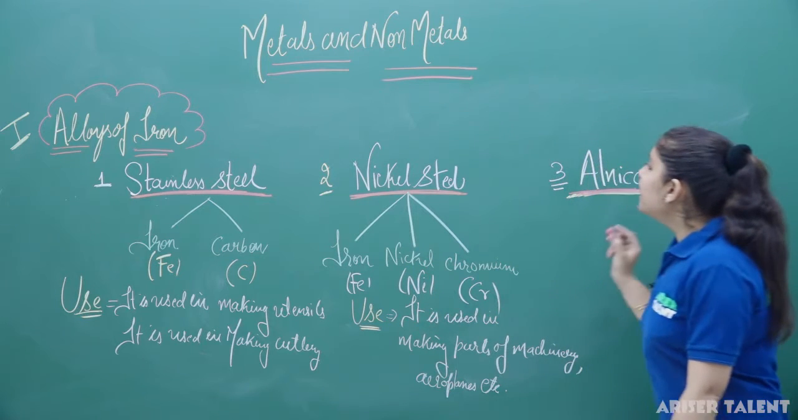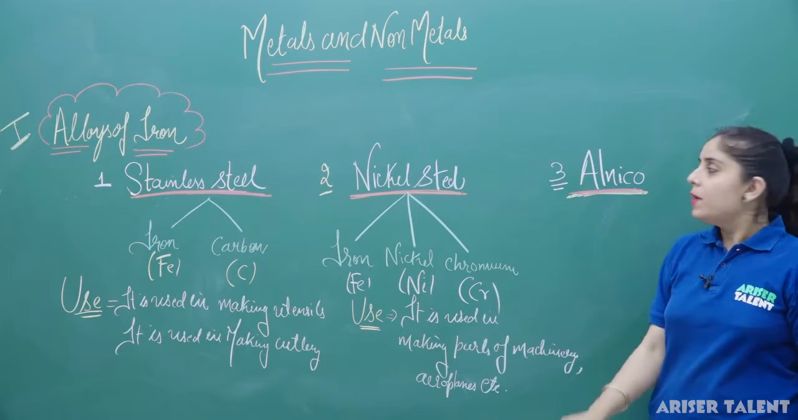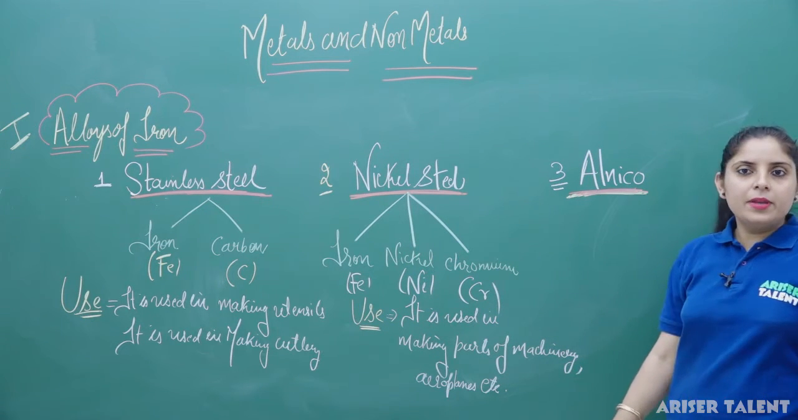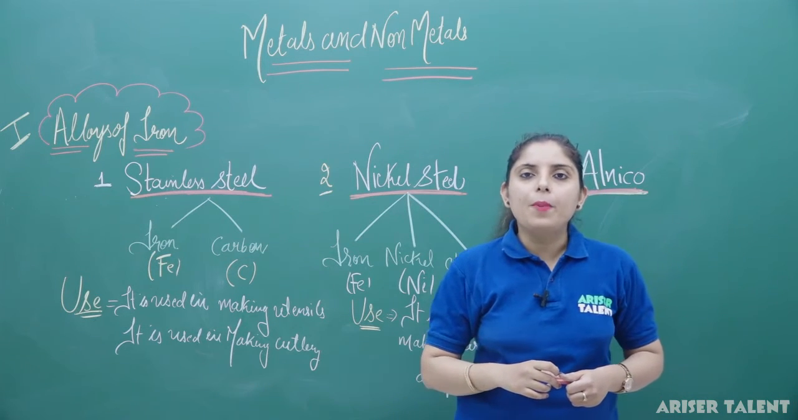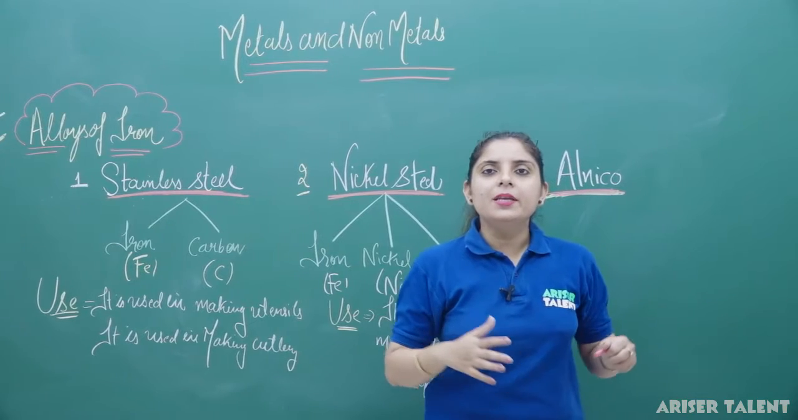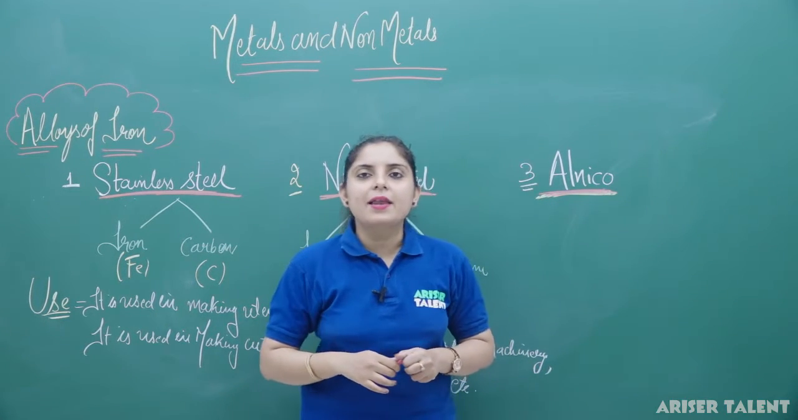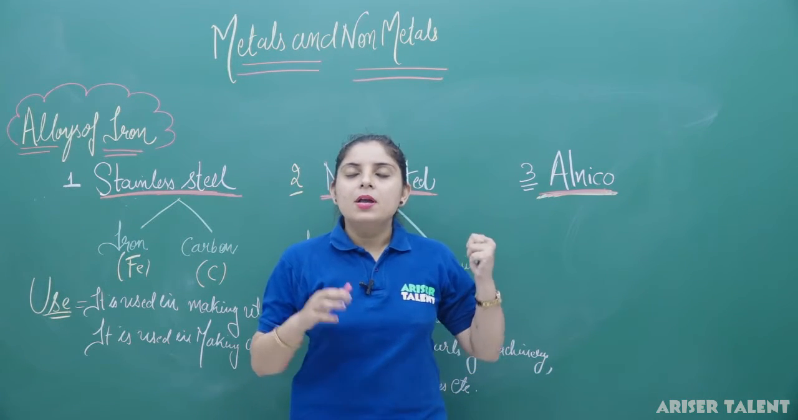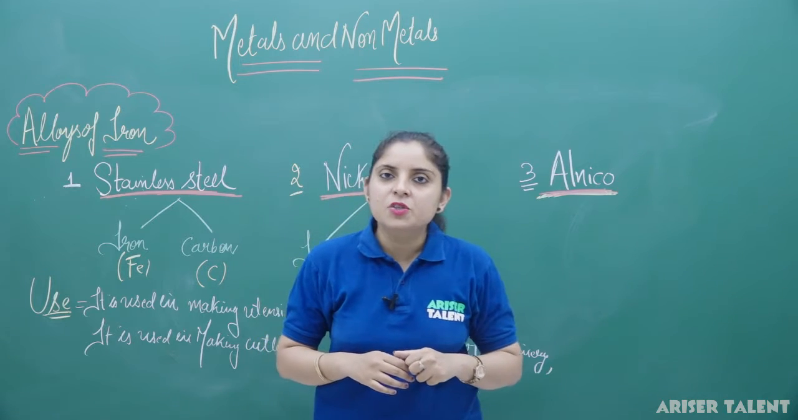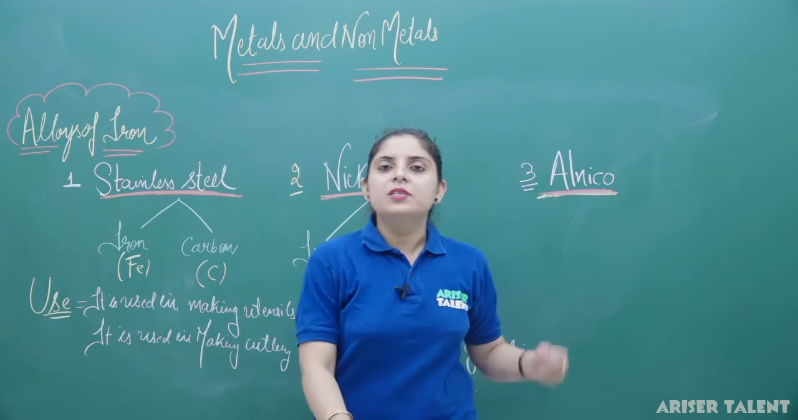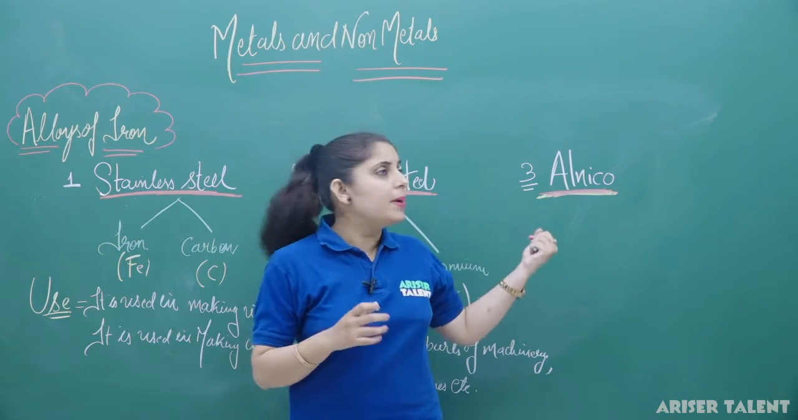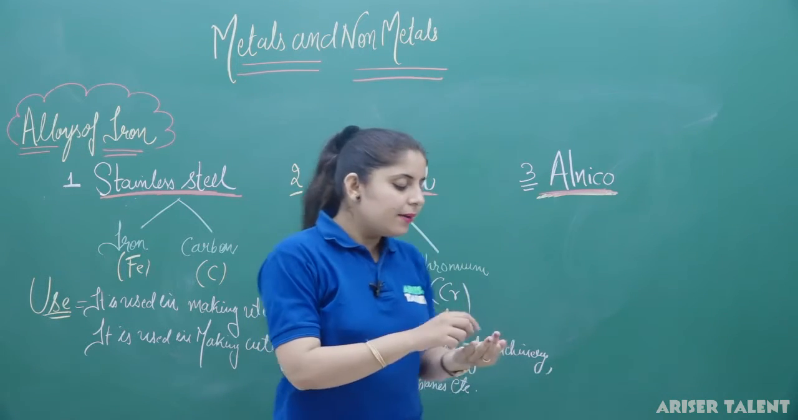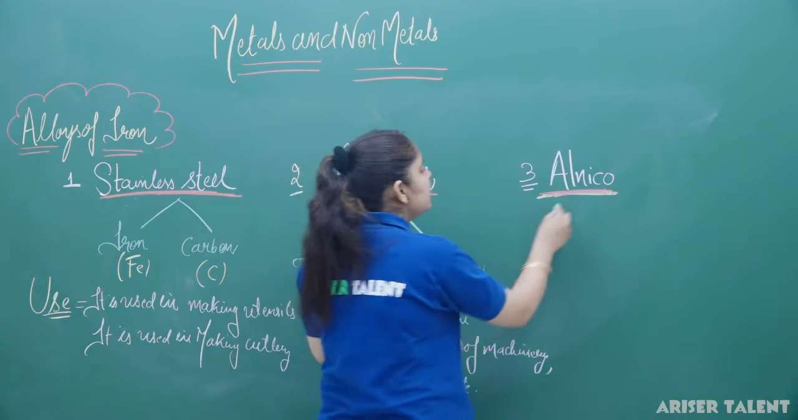Now, what is Nico made up of? Nico, Al is for aluminium, Ni is for nickel and Co will be for the cobalt. Clear? So, aluminium, nickel, cobalt along with iron is going to form the Nico, and Nico have a very strong magnetizing power. So, this is generally used to make the permanent magnet. The name of the permanent magnet is actually the Nico. Clear?